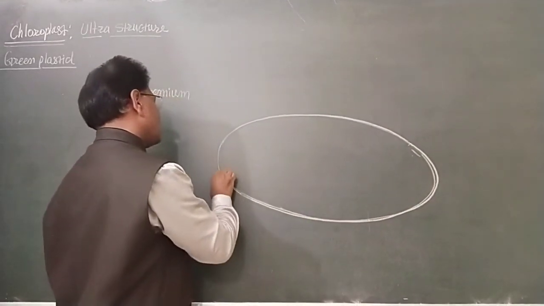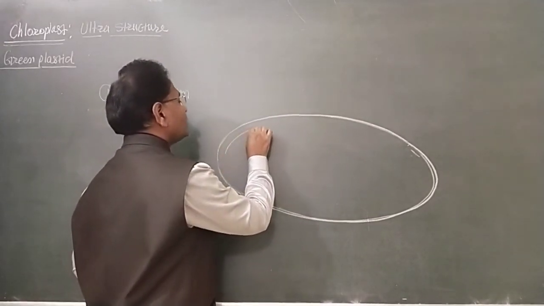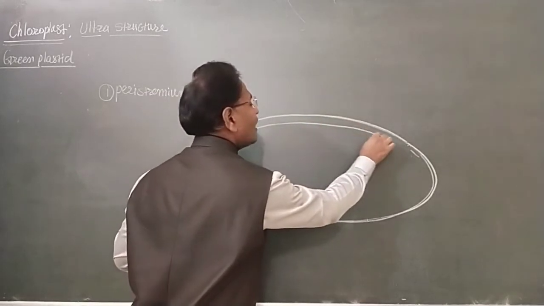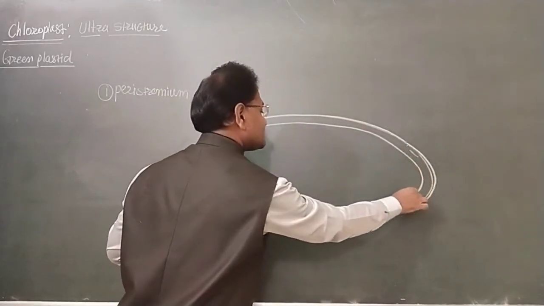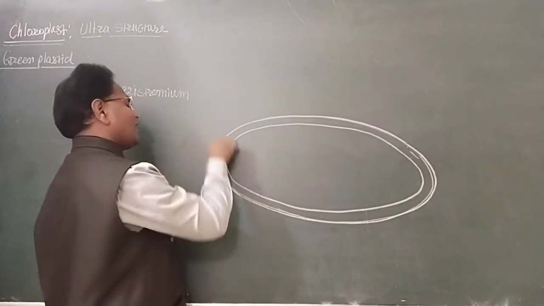It shows an outer membrane and an inner membrane: the outer membrane of the chloroplast and the inner membrane of the chloroplast.